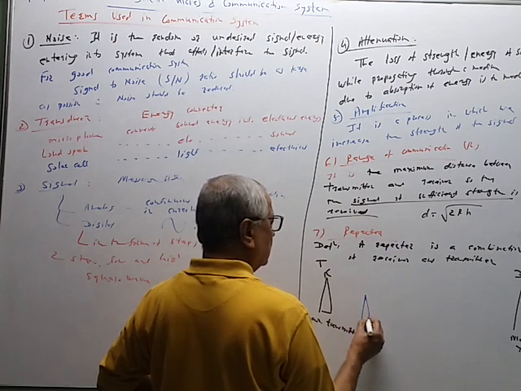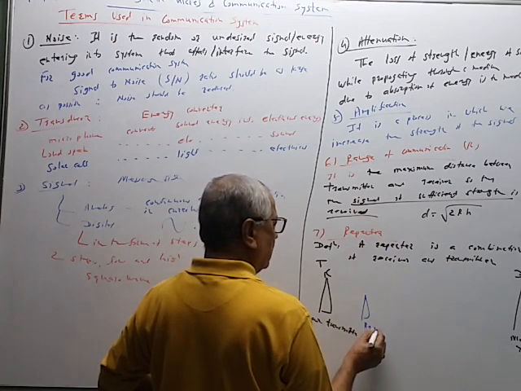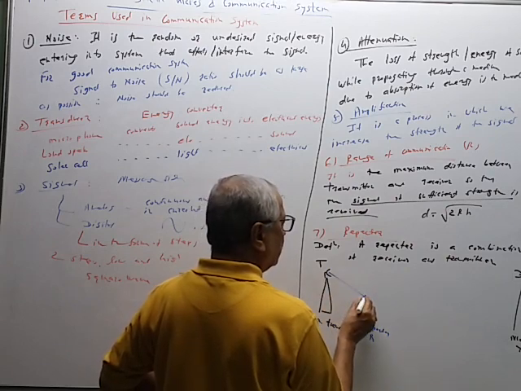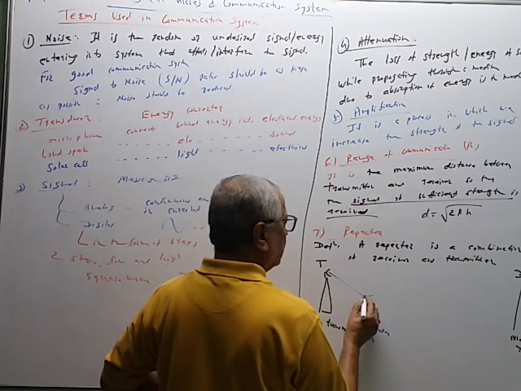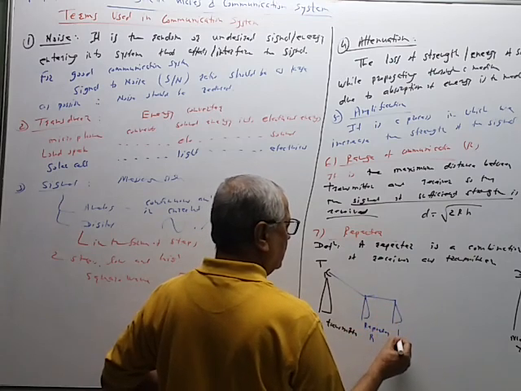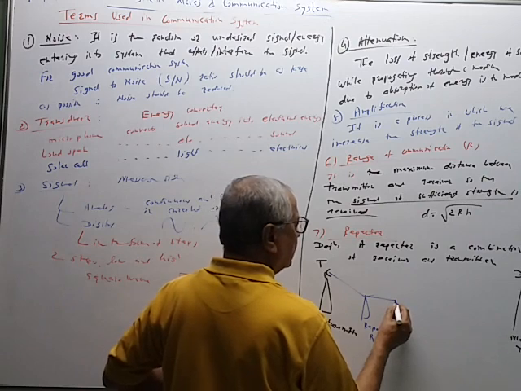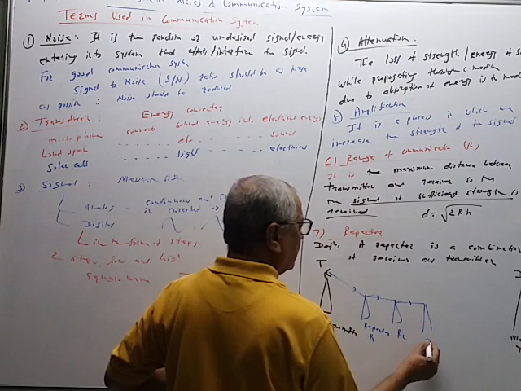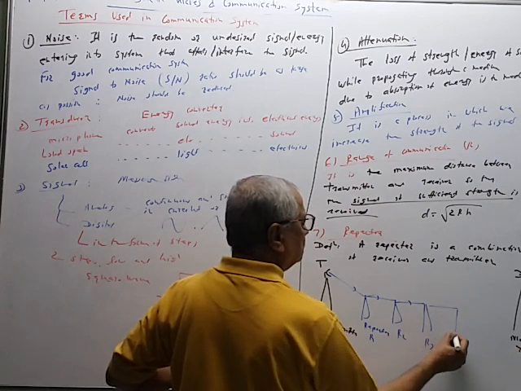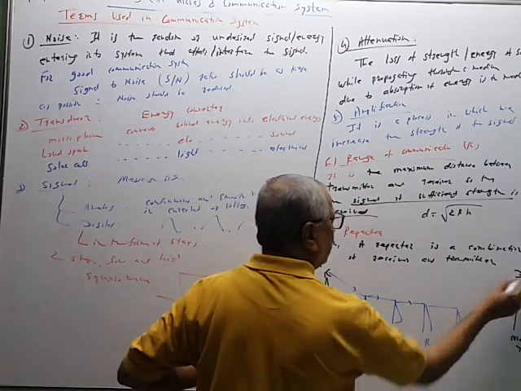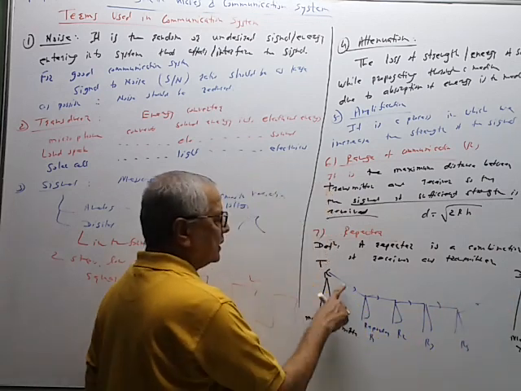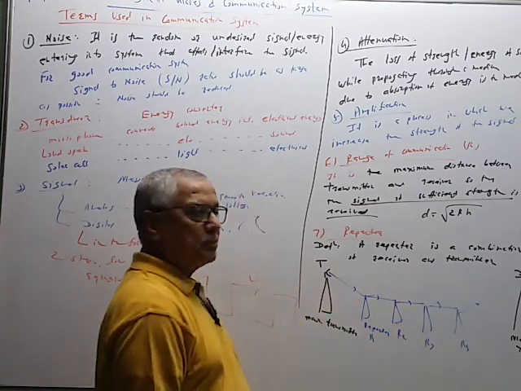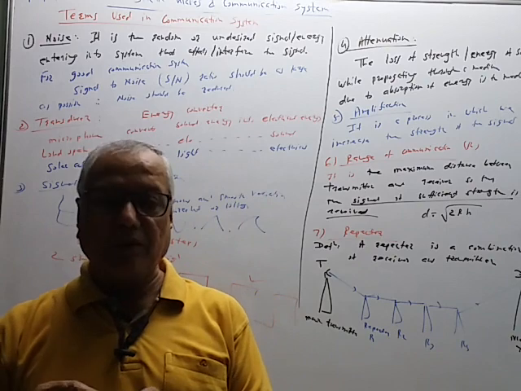So this is repeater R1. It will receive the signal, it will transmit the signal. Then this is repeater number 2. It will receive the signal, transmit the signal like this. This is repeater R3, repeater R4. So it receives, transmits, receives, transmits. By using a number of repeater stations we can increase the range of communication.